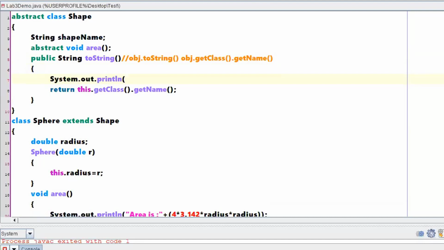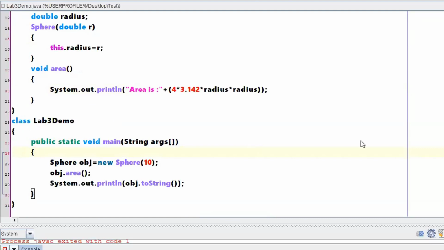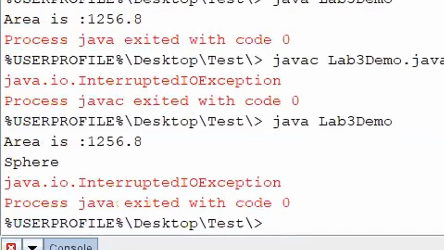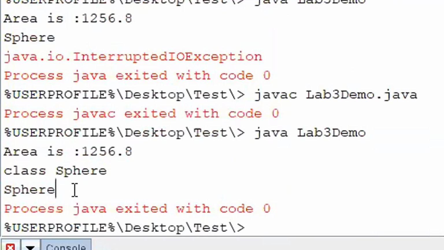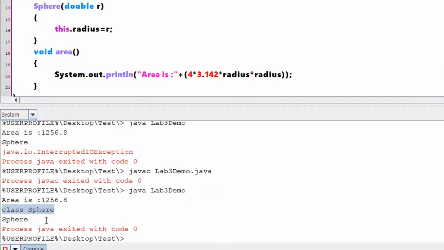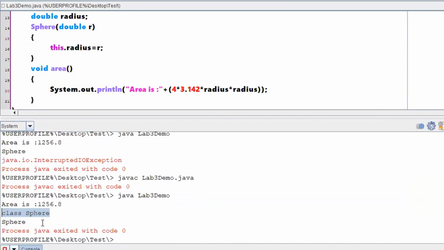If you want, here we can write System.out.println. Let me write this dot getClass, just to see what it will print if I write just getClass. So save the file, compile. See what I am getting: class Sphere. Now I don't want class Sphere to be specified, I just want Sphere.